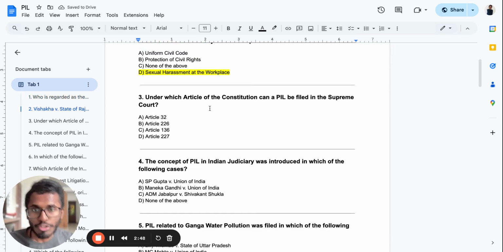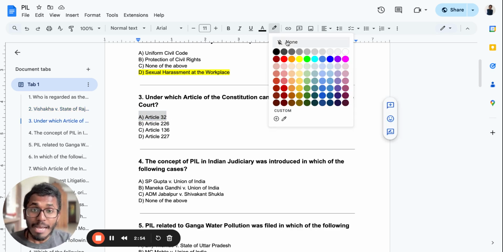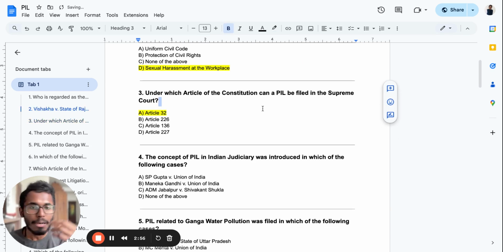Under which article of the Constitution can a PIL be filed in the Supreme Court? You can approach the Supreme Court with a PIL only under Article 32. For example, if you want to go to the High Court and file a PIL, then it is Article 226. I'll just mention it as the High Court one.